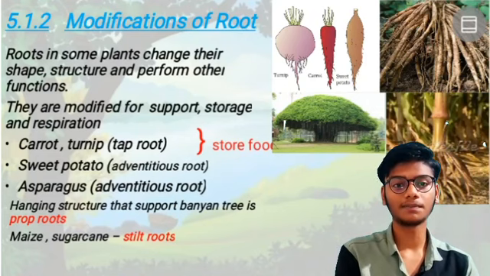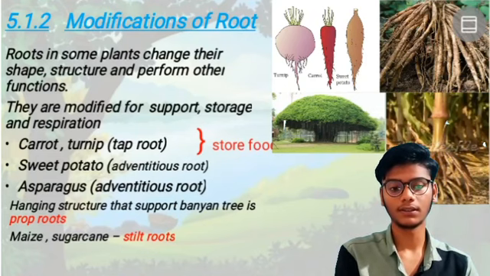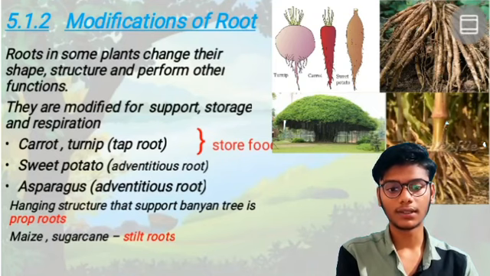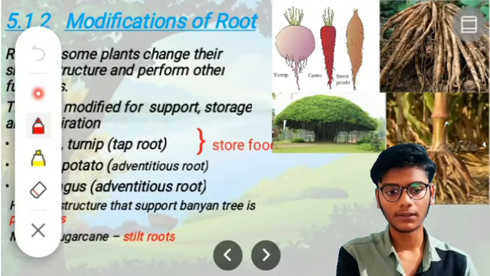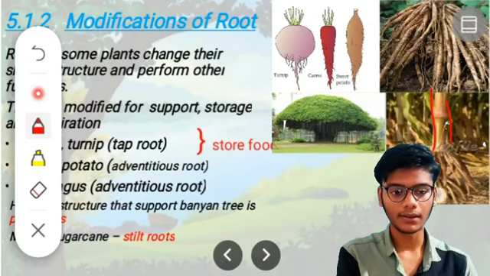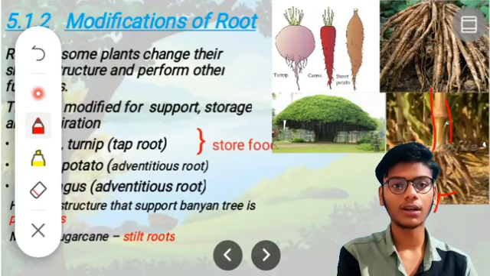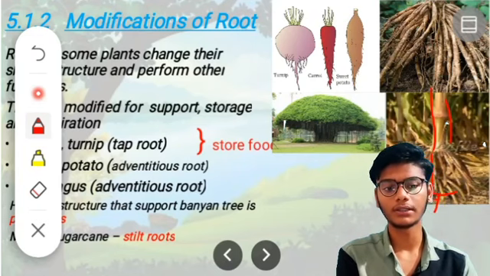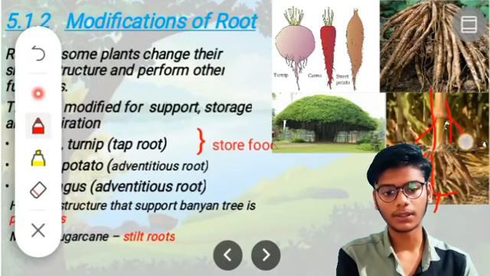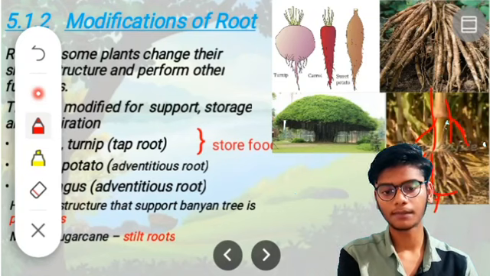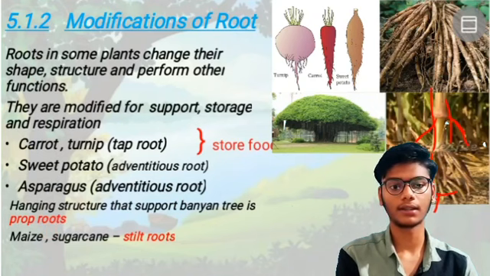This arises from the lower bud of the stem. Here, underground roots are present, but these roots are not sufficient to hold the plant, so roots start growing from the stems. Maize and sugarcane are examples of this.